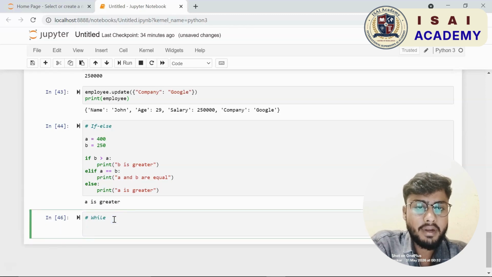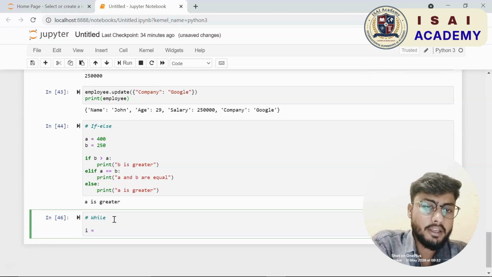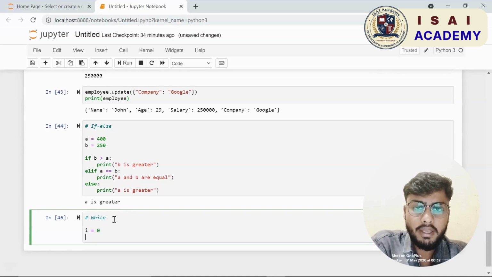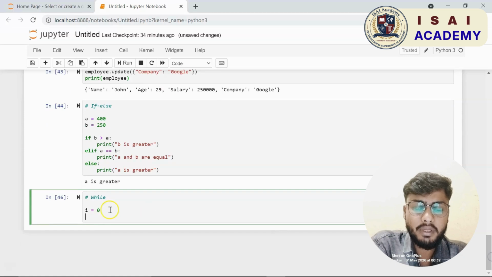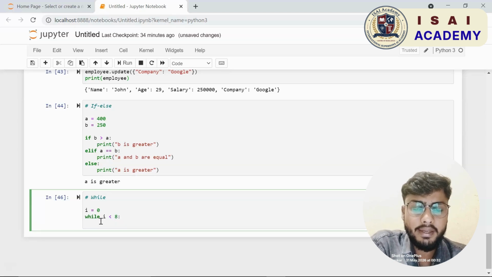Then I am writing an if else condition. So I am checking a condition: if b is greater than a, which means I am comparing if 250 is greater than 400. In case it is true, then print b is greater, else if both the values are the same, then print a and b are equal. Otherwise print a is greater.